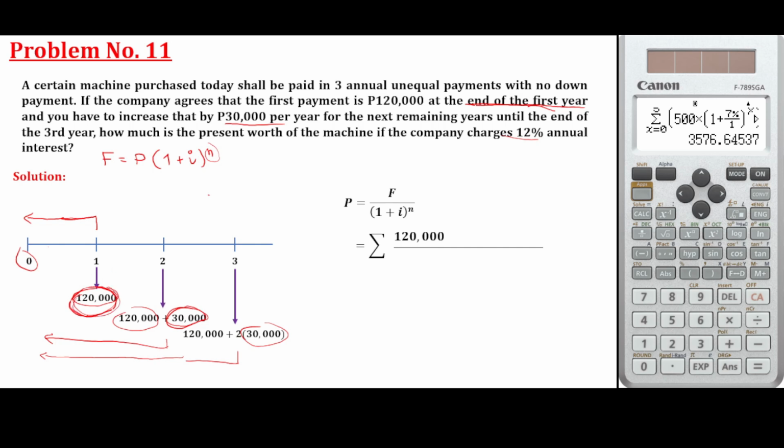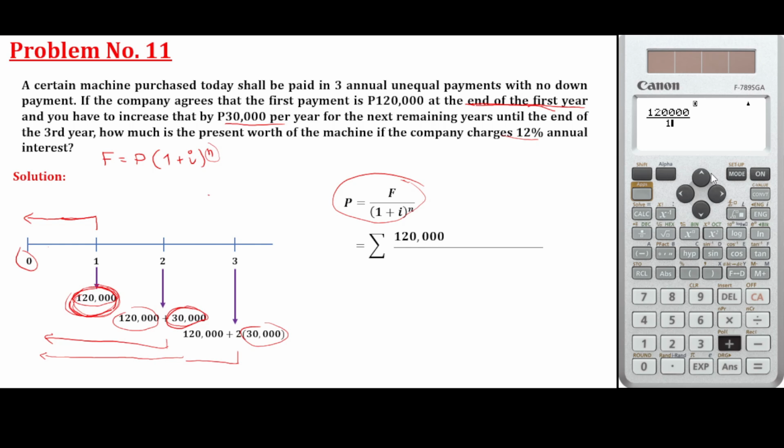Instead of typing it manually. Actually, you can type it manually. For example, we are going to get the present amount of 120,000 at the first year. So this is the formula: future over 1 plus i.